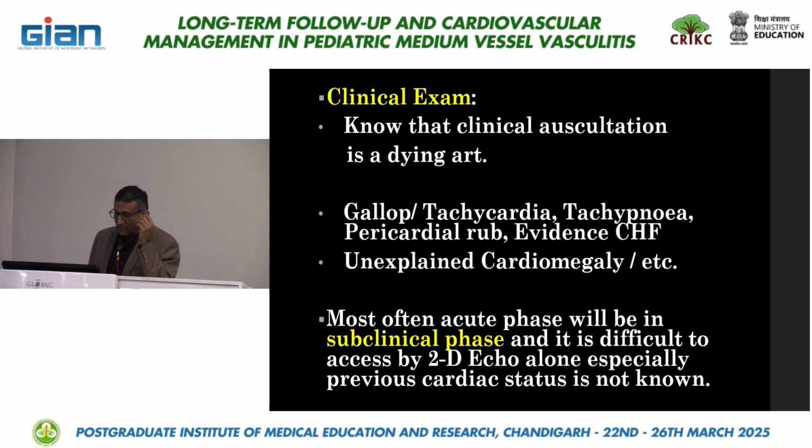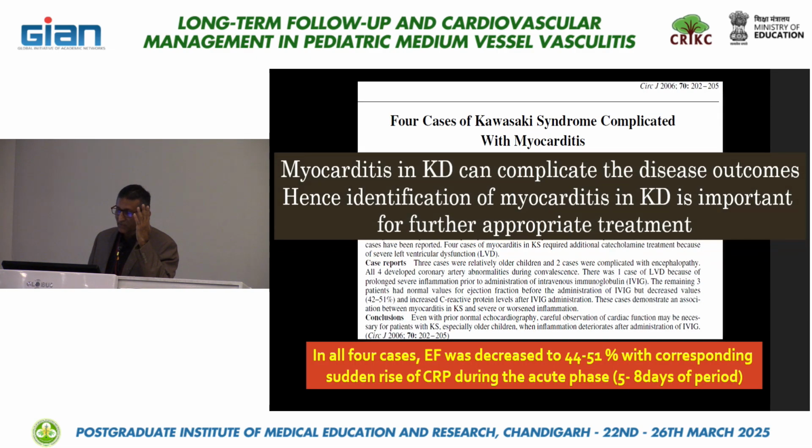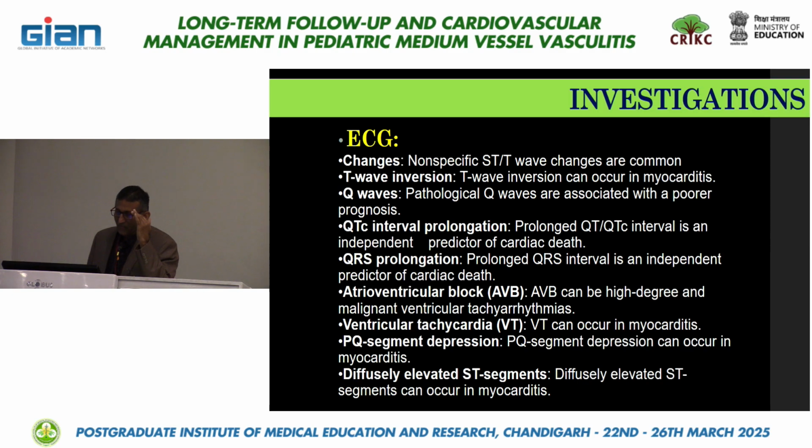Most often the acute phase will be in a subclinical phase. That's what I said. If there is a rising titer of N-pro-BNP and evidence of some valvulitis and EF is borderline, 58 or 57, I consider it a subclinical myocarditis. Definitely we will start treatment. In the initial time, some 4 cases were published and they found that all cases had EF reduced to 44 to 51.